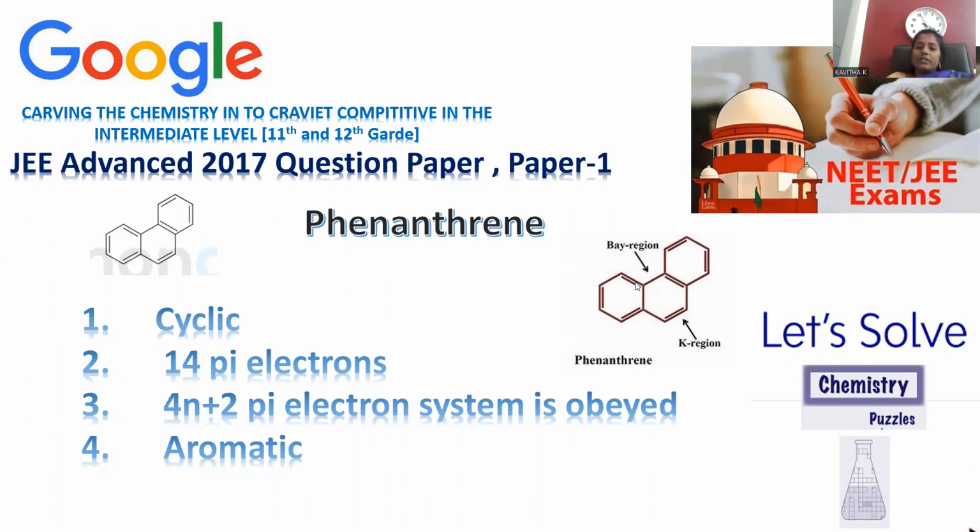Some angle is given over here. That is said to be a phenanthrene. Can you find the cyclic nature over there? Yes, it is. And can you count 1, 2, 3, 4, 5, 6, 7 pi bonds alternatively arranged, one after another, double bond, single bond, double bond, single bond alternatively arranged, so that 7 pi bonds account for a 14 pi electron system, and the 4n plus 2 electron rule is 100% obeyed, and you can say it is aromatic in nature.